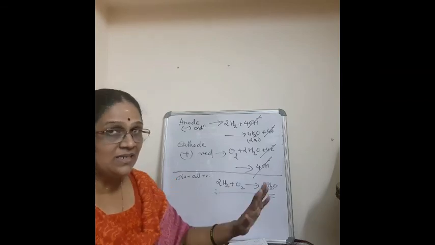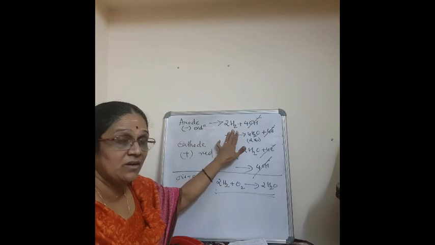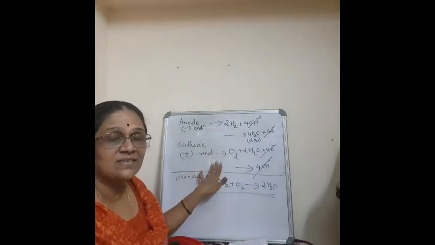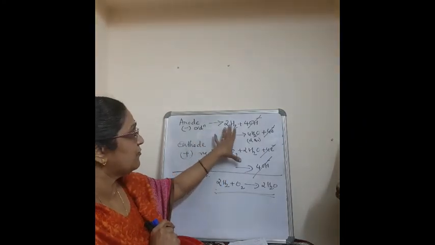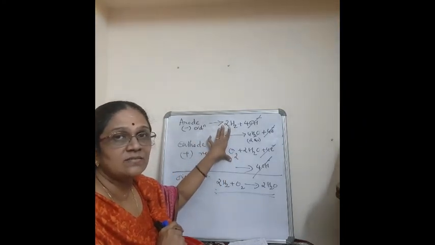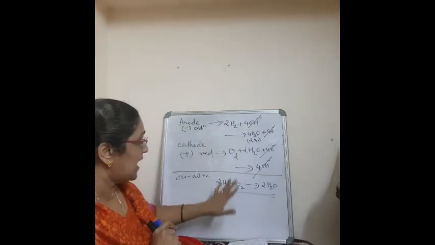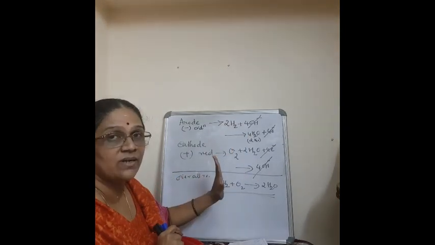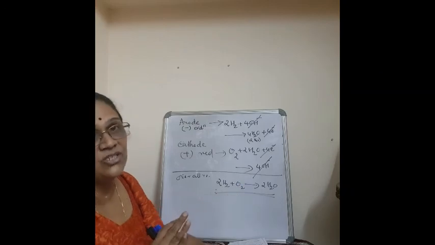So please study: anode is hydrogen, cathode is oxygen, and the electrolyte is concentrated aqueous NaOH. You have to study the reactions by writing and balancing them, and you will get the overall reaction. Just study how to cancel out. So the overall reaction is 2H2 plus O2 giving 2H2O.